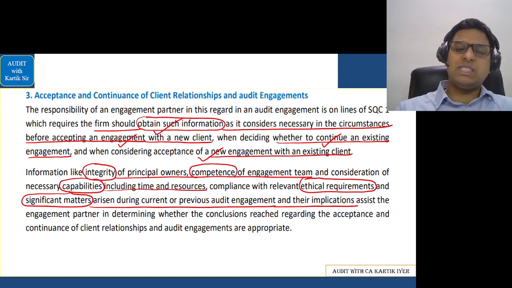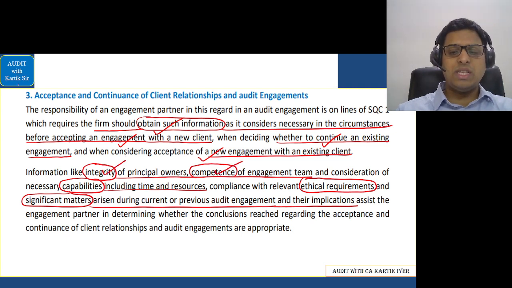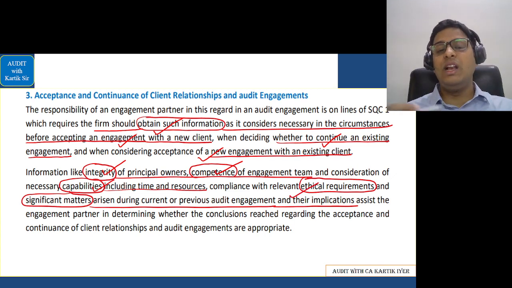We should again check the same thing. It will be very similar to what we saw earlier. We check the integrity of the principal owners, competence of our team. We should look at our capabilities, whether we are ready to comply with the ethical requirements or not. Okay.